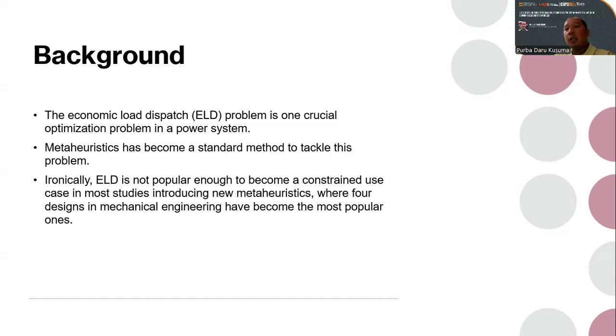And the second constraint is the inequality constraint, where the power produced by each generating unit should be within its power range, which means equal to or higher than the minimum power, or equal to or lower than the maximum power.